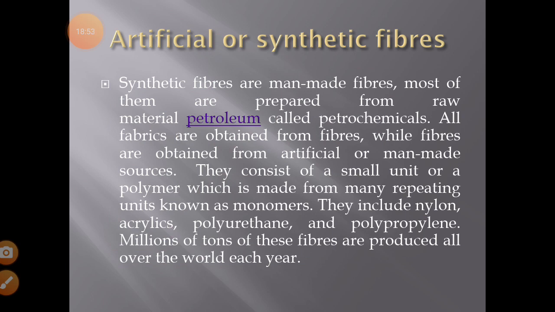So what are the synthetic fibers? Fibers like cotton and wool belong to a class of substance called polymer. A polymer is a giant molecule formed by end-to-end joining of small parts or units called monomers. As the monomer repeats itself throughout the whole polymer, it is also called the repeating unit of the polymer. You can understand this. All the fabrics are obtained from fibers. While fibers are obtained from artificial or man-made sources, they consist of a polymer which is made from many repeating units known as monomers.